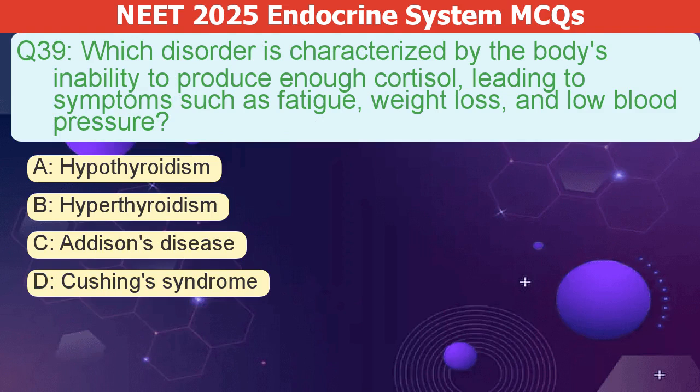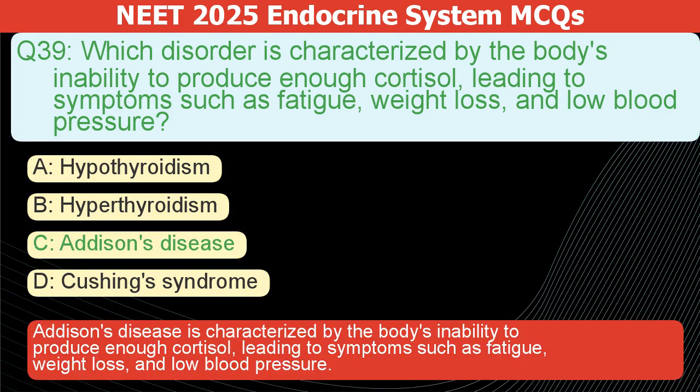Which disorder is characterized by the body's inability to produce enough cortisol, leading to symptoms such as fatigue, weight loss, and low blood pressure? A. Hypothyroidism. B. Hyperthyroidism. C. Addison's disease. D. Cushing's syndrome. The correct answer is C. Addison's disease is characterized by the body's inability to produce enough cortisol, leading to symptoms such as fatigue, weight loss, and low blood pressure.